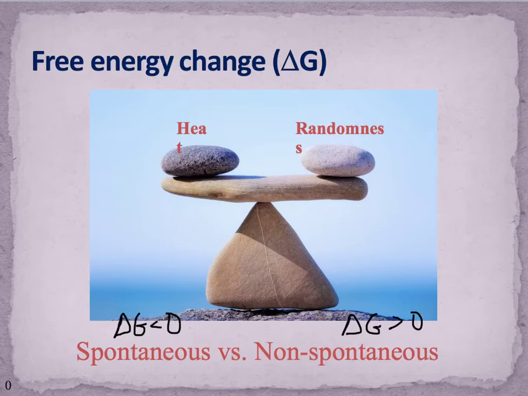And so it's not just the heat or just the randomness or entropy that determines whether or not a reaction is spontaneous. We can have something with a negative heat, and it balances out with its randomness to have a negative delta G, and vice versa. There are all different combinations of these values. We're not going to get into the quantitative aspects of this. All we're going to worry about is knowing that if we see a delta G less than 0, we know it's a spontaneous process, and that in order to determine spontaneity, we have to understand something about the heat and something about the randomness of that particular system. So, a very qualitative understanding of this concept.